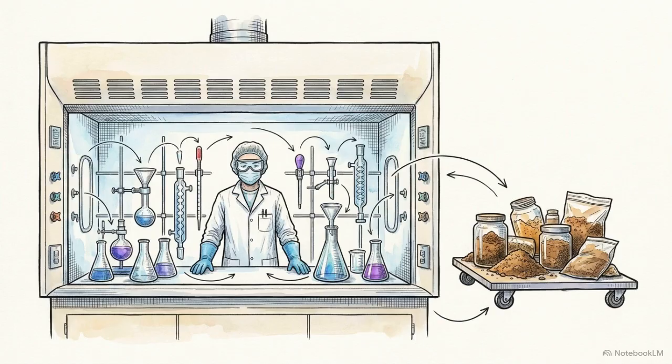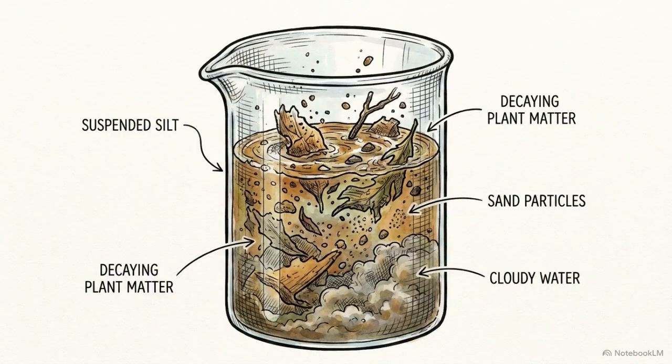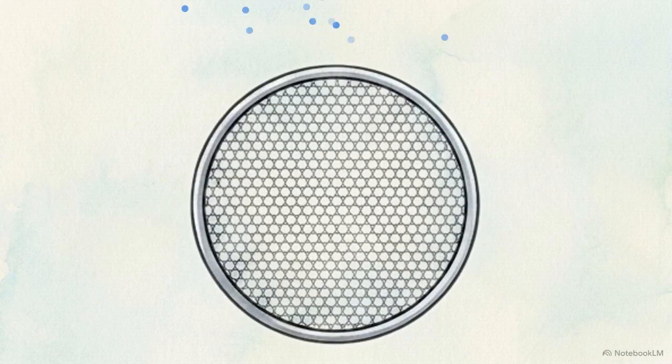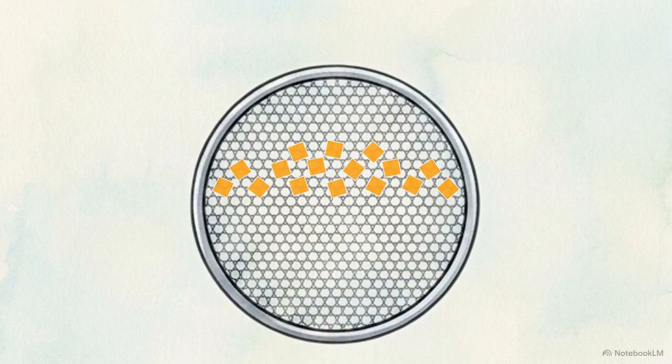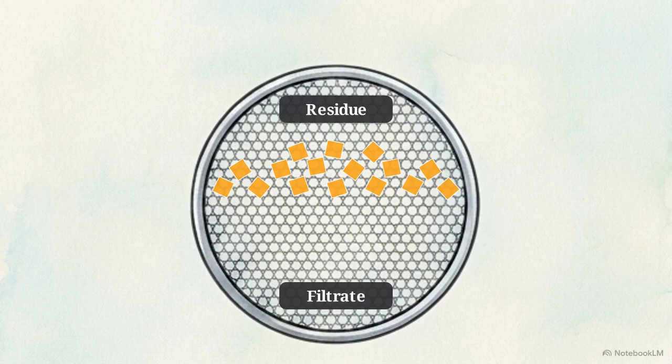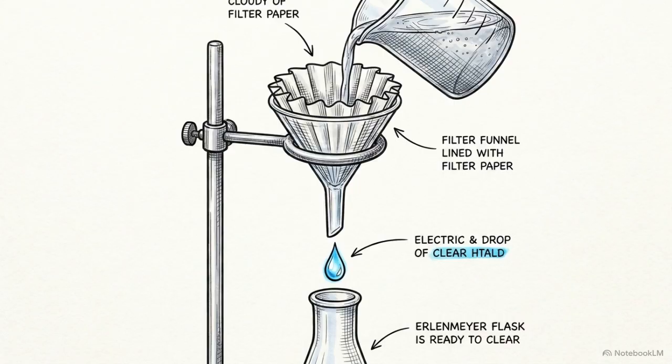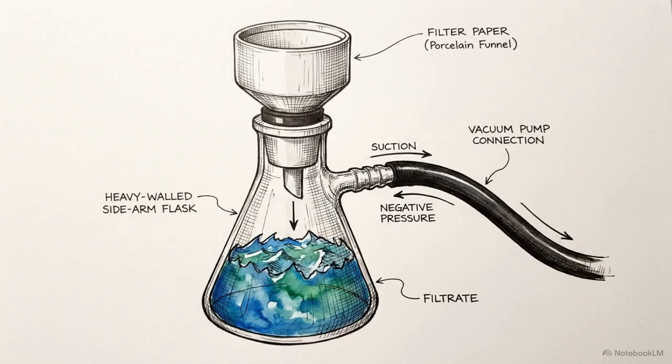You have to establish absolute physical control over your environment before you can begin to impose chemical order onto a mixture. We begin separating mixtures using physical gatekeepers. The most basic of these is filtration, which separates materials purely by exploiting the difference between the size of a solid particle and the pore size of a filter. A standard gravity setup uses fluted filter paper to maximize surface area, letting liquid slowly drip through. But when time is a factor, we upgrade to vacuum filtration, using a Buchner funnel, pulling the liquid through rapidly via negative pressure.